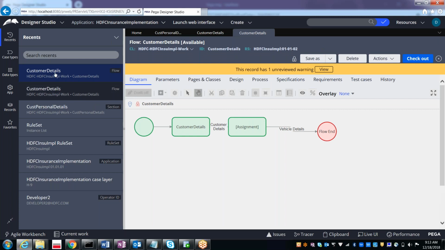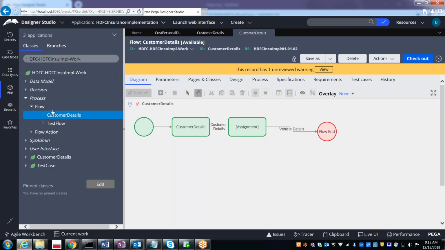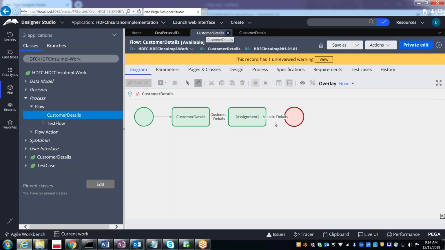It's like two different rules. But from the App Explorer, it will always open the highest version, which is 010102. Your changes are only in the 010102. In the 010101, your changes are not there. See, the flow end shape and the label for the end shape are not there.